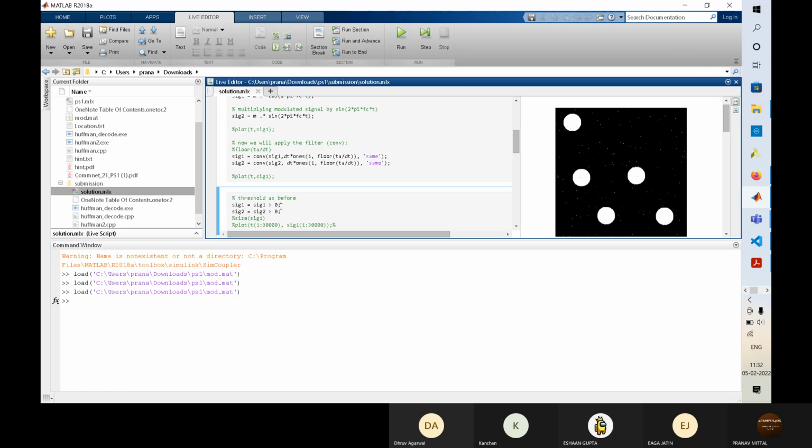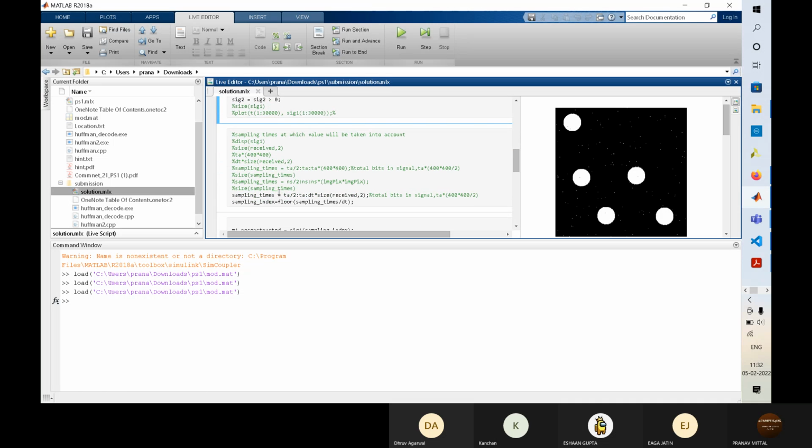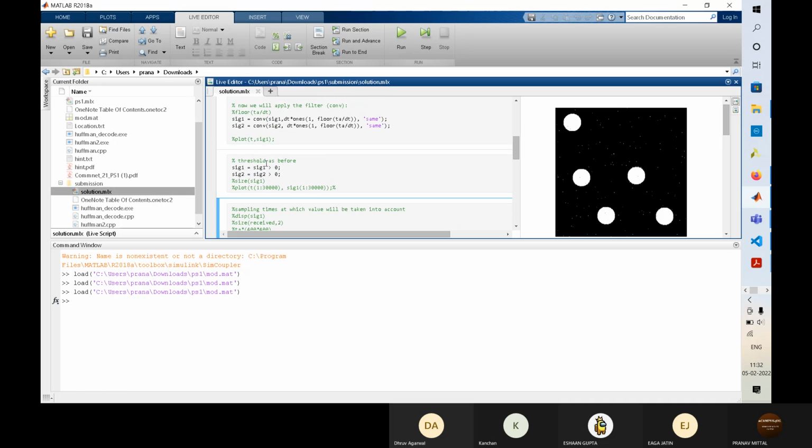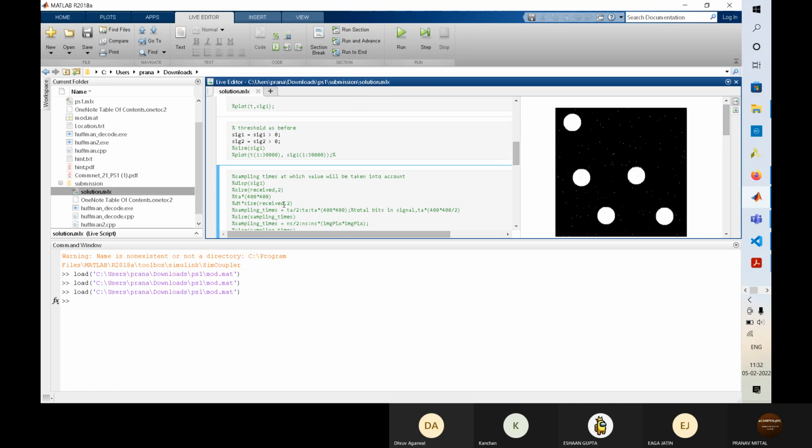Then we do signal greater than 0. This is basically to convert the message signal into bits. Then we take the samples from that message, the signals that we get.